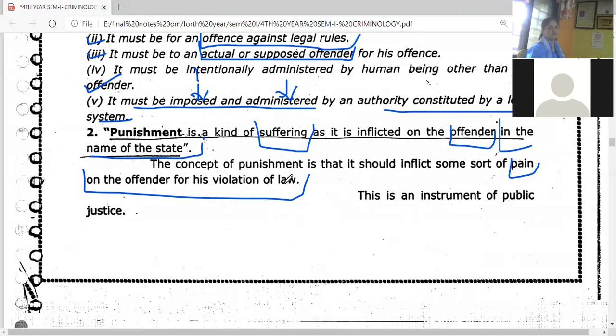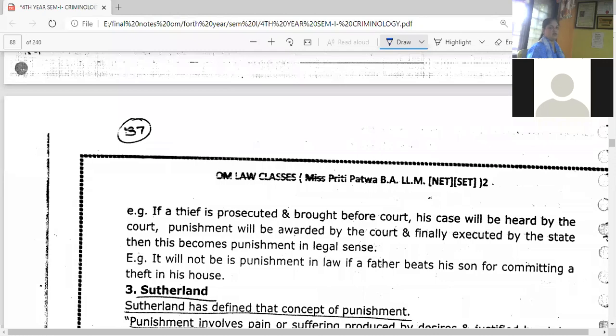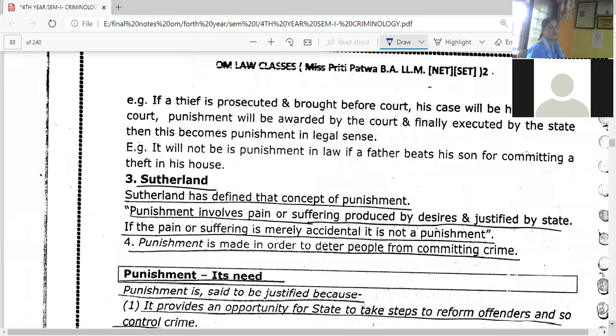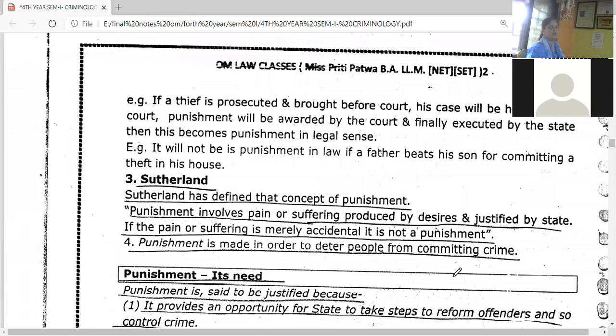Okay. So this is the instrument of public justice. For example, if the thief is prosecuted and brought before the court, his case will be heard by the court. A person has committed theft, then he will be brought before the court. His case will be heard by the court, and punishment will be awarded by the court. Finally, who will award the punishment? The court will award it, and who will execute it? The police and all that. Finally, it is executed by the state. Then this becomes the punishment in the legal sense.